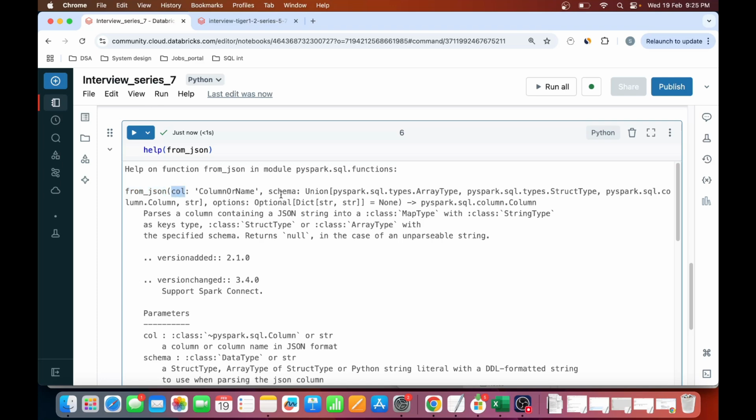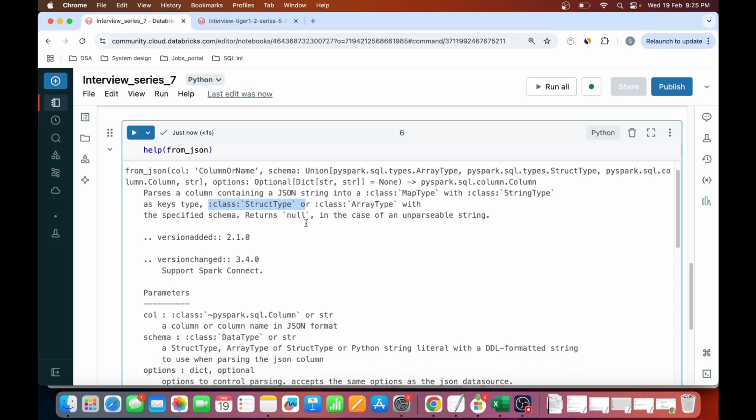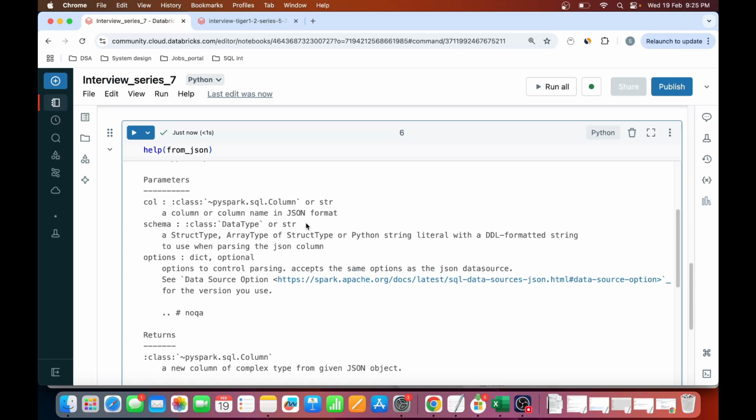It takes a column name, it takes a schema, and it returns a pyspark.sql.column. And these are some optional parameters, right? It parses a column containing a JSON string into a MapType with StringType or a StructType, right?